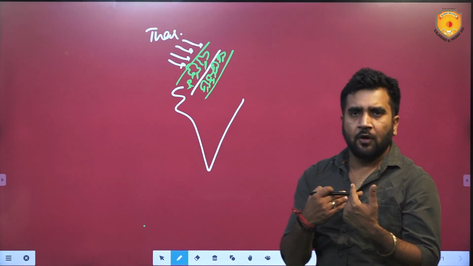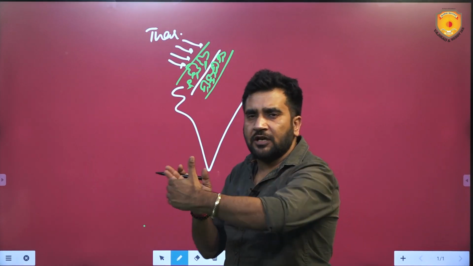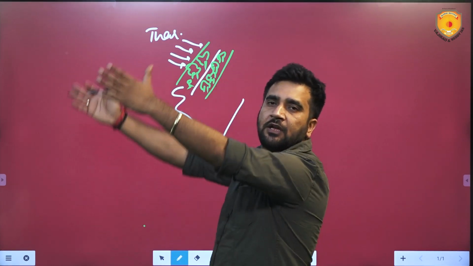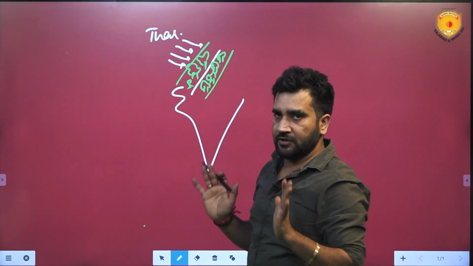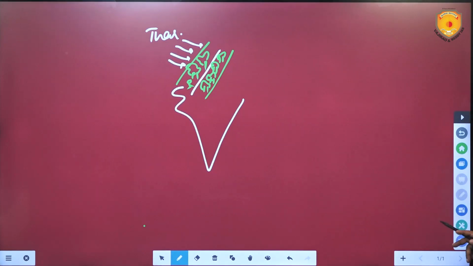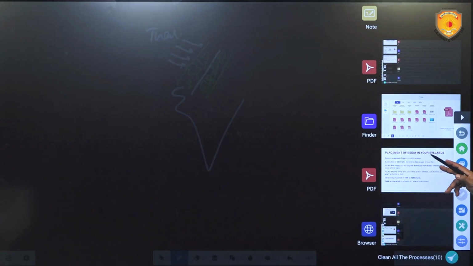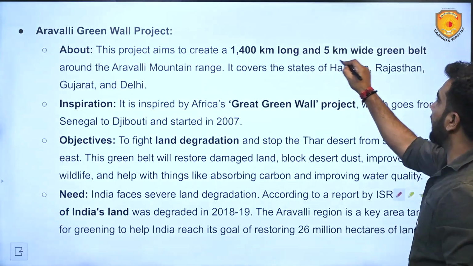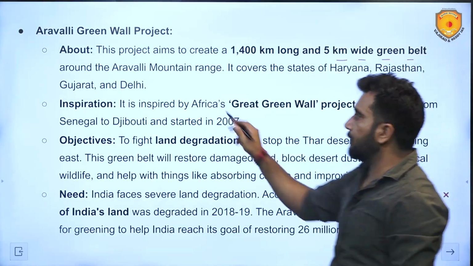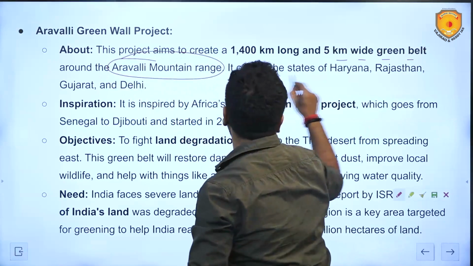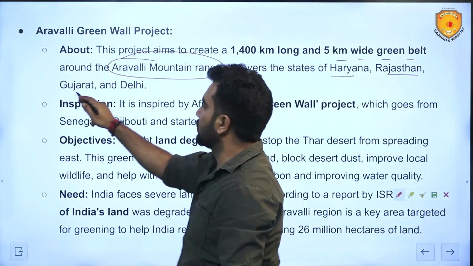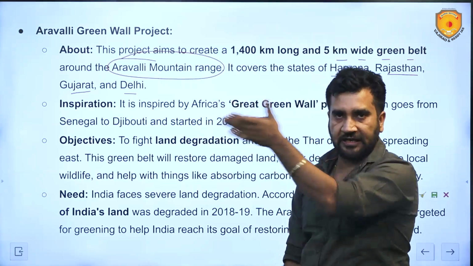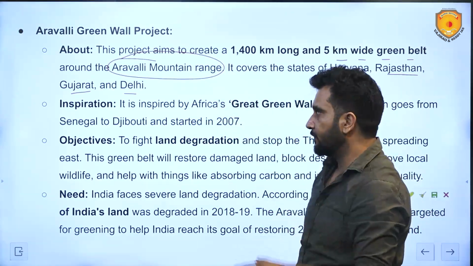The main aim, or what do we do in this Aravali Green Wall project? 5 kilometers in and around the Aravali hills, we do afforestation. That is it. So, this is the Aravali Green Wall project, a 1400 kilometer long, 5 kilometer wide green belt around the Aravali mountain range. It covers the states of Haryana, Rajasthan, Gujarat and Delhi. Aravalli ends in Delhi over here. Majnu Ka Tila is the end point of the Aravalli Hills.